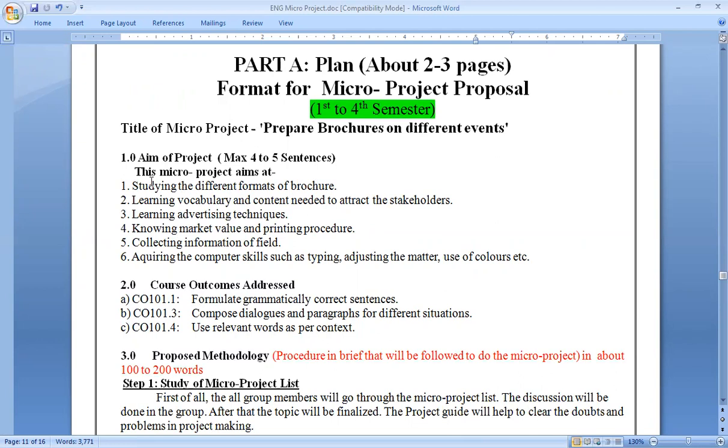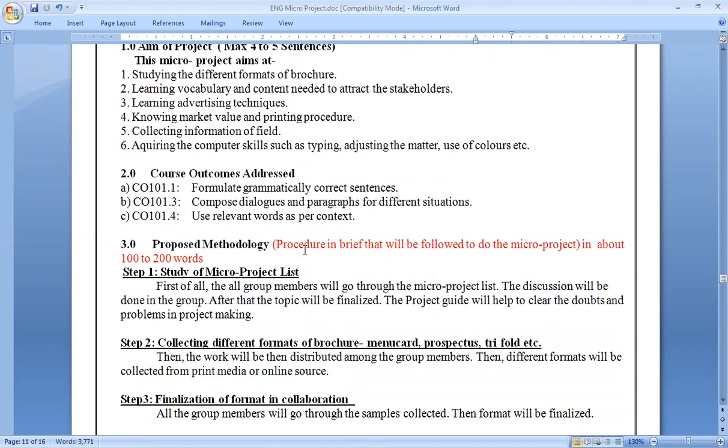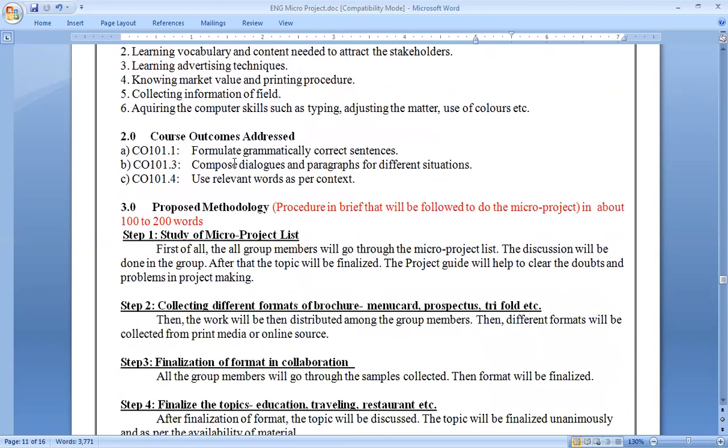My project has its aim towards studying the different formats, learning vocabulary, learning advertising techniques, knowing market value, collecting information, acquiring computer skill. So that is also my aim. Course outcome, that is already mentioned in the list. So the same course outcomes you have to copy and write over here.